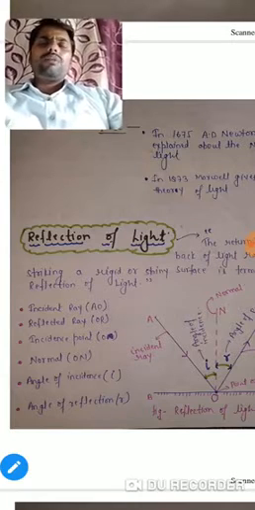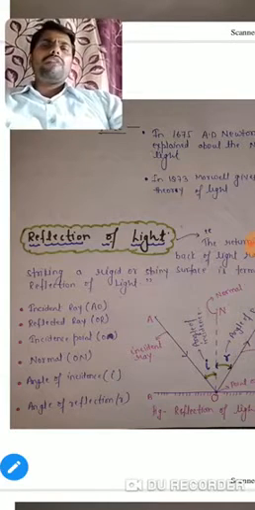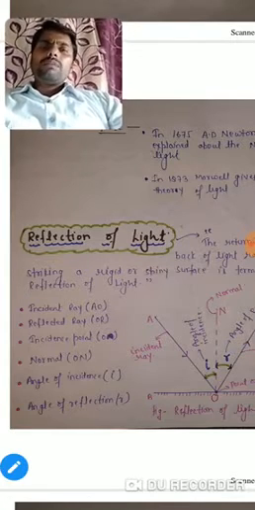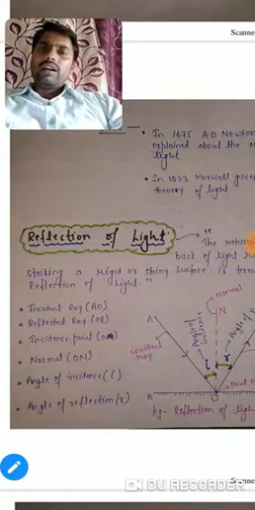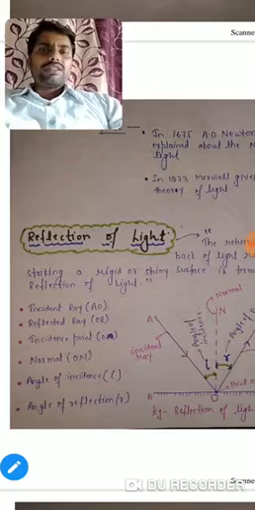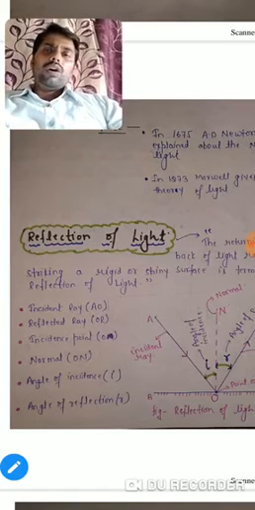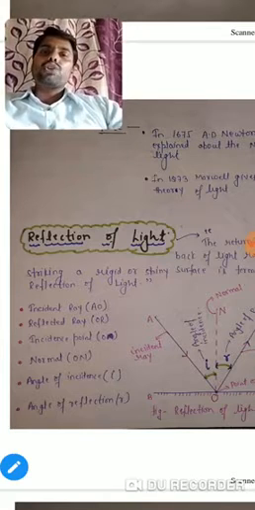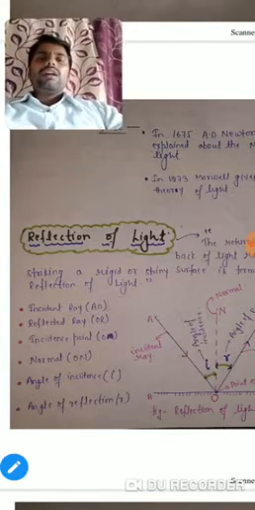The definition of reflection of light is the returning or bouncing back of light rays after striking a rigid or shiny surface.